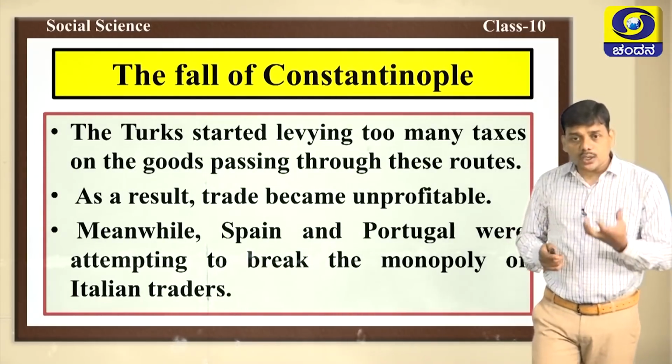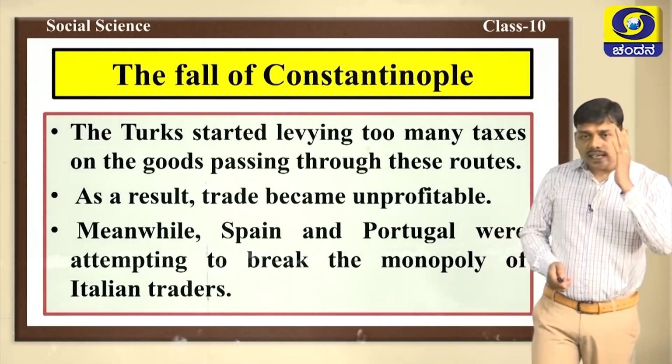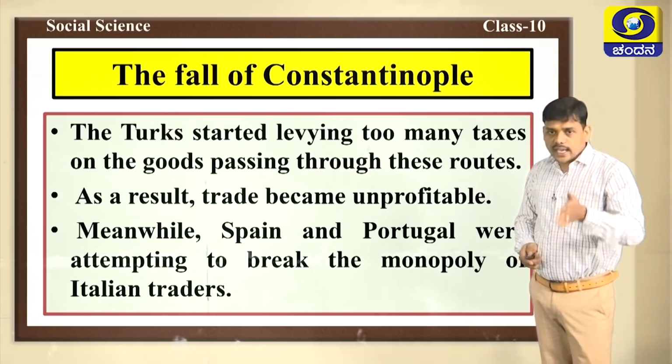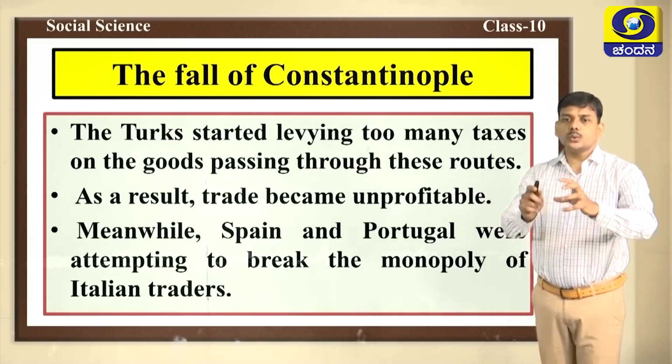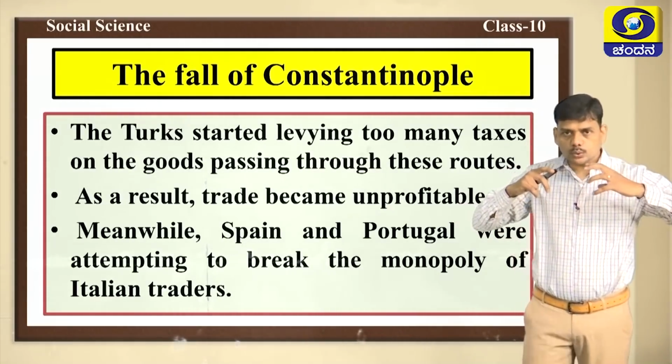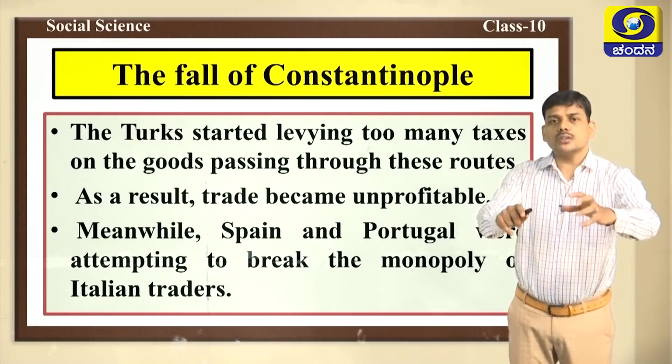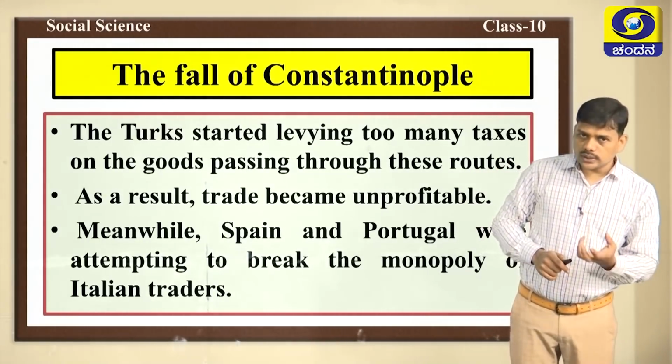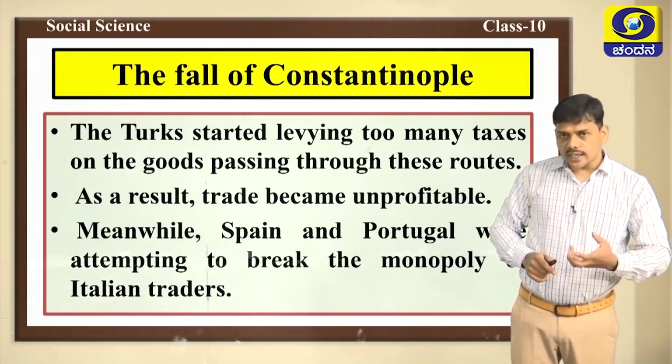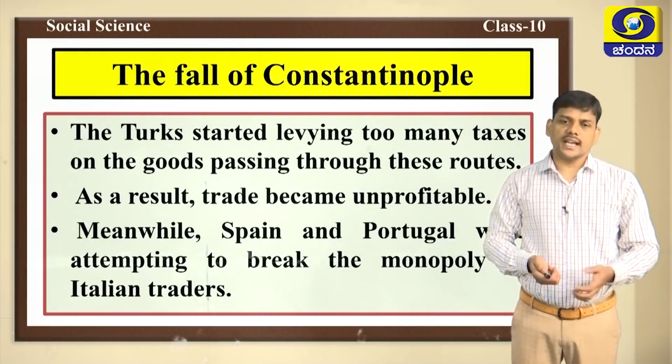When it came under the control of Turks, they levied heavy taxes on the goods passing through these routes. Passing through these routes means passing through Constantinople. Now they have control. That's why they imposed heavy taxes.